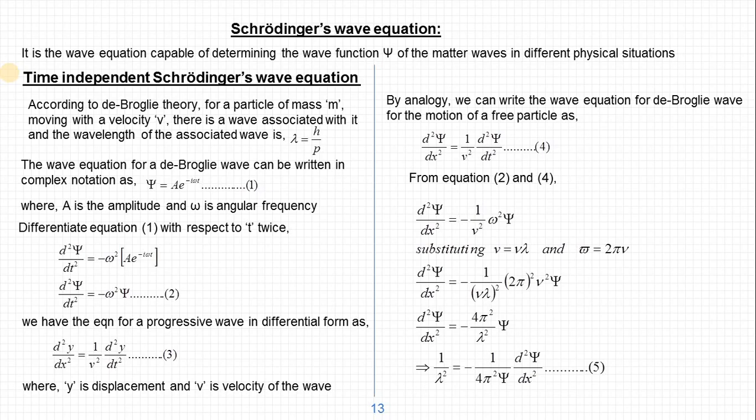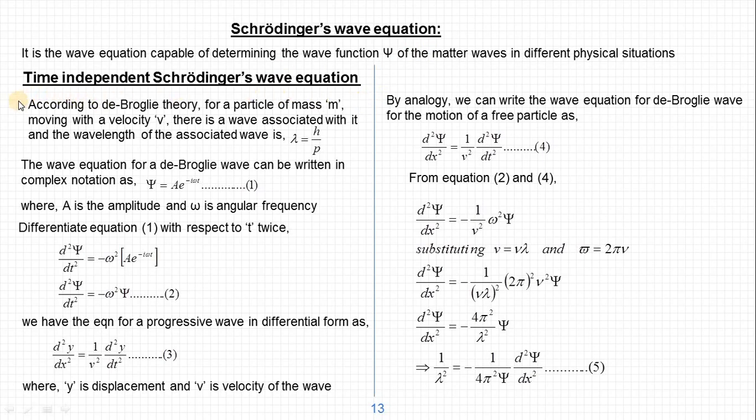With the Schrodinger wave equation only, we can solve a quantum system to get its state, its eigenfunctions or eigenvalues. So let us see what the Schrodinger wave equation is and how to obtain it.